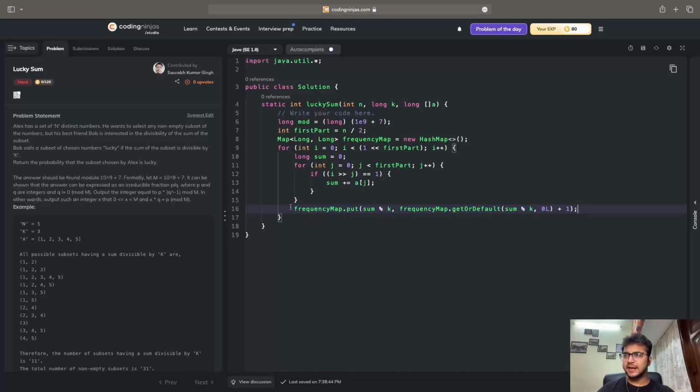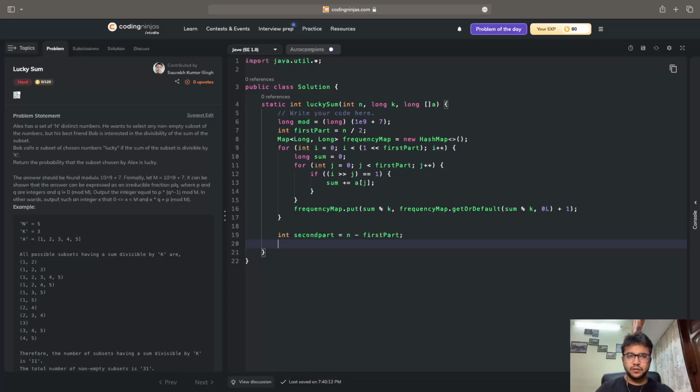Now let's try to do the second part. So I'll write int second part equals n minus first part. Here I'll write long. Now basically, what am I supposed to do next? I have done the stuff which was required in the first part.